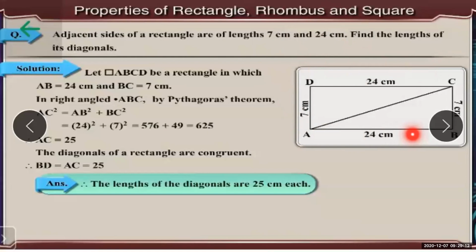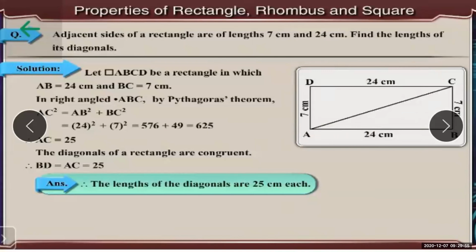In a rectangle, the longest side, that is the length, is 24 centimeter, and the shortest side is the breadth, that is 7 centimeter. In maths, especially in maths 2, the geometry part, students, it is very, very important that you need to draw the diagram. Here in this question, the diagram was not given, but after reading, understanding, and thinking over it, draw the diagram as per the question.